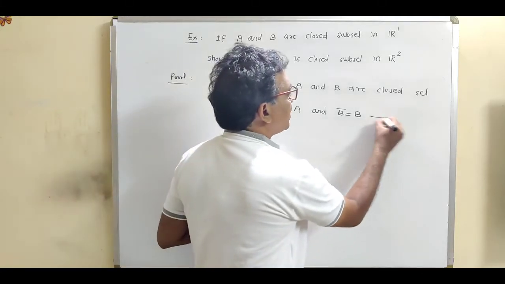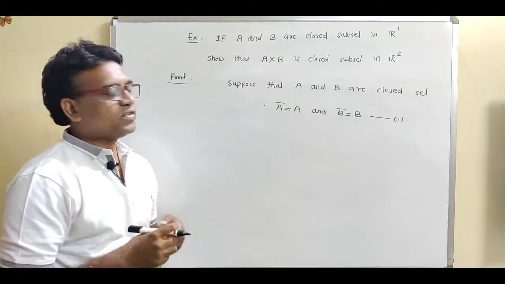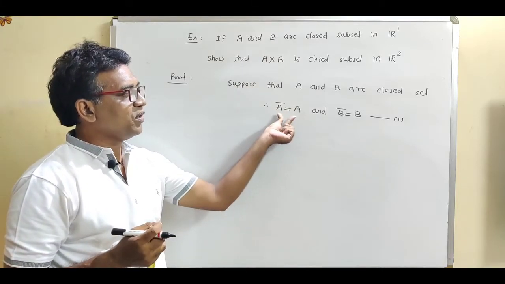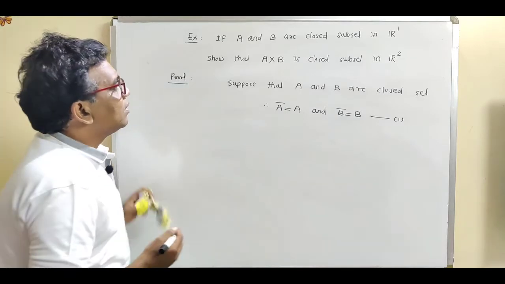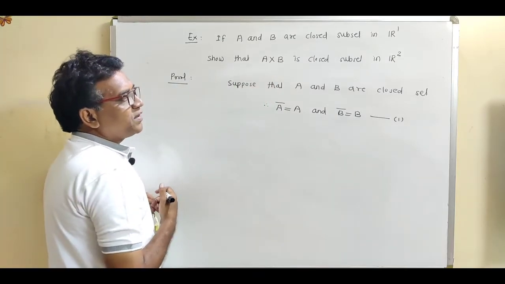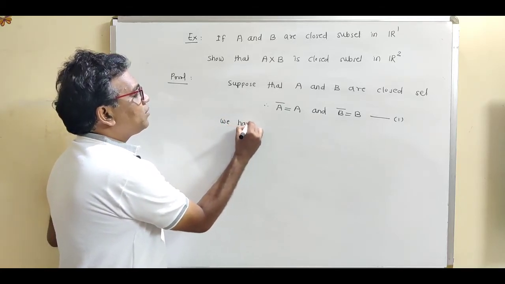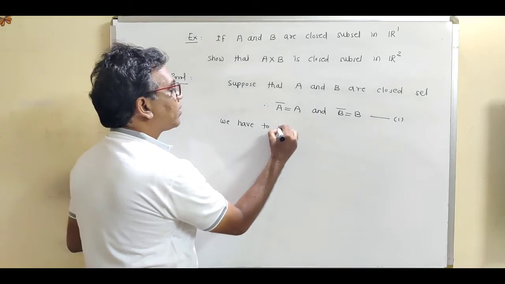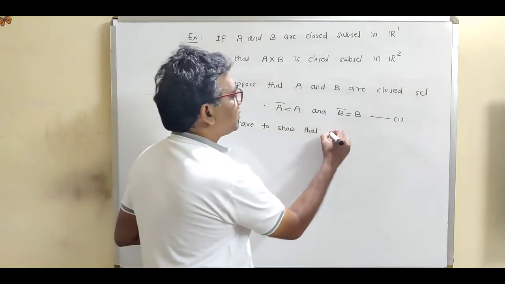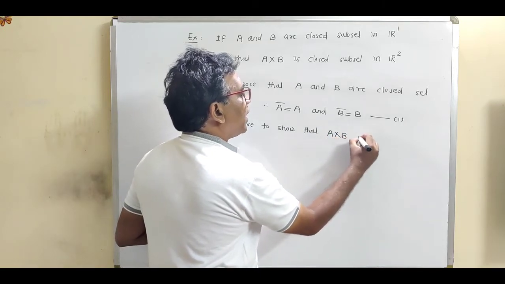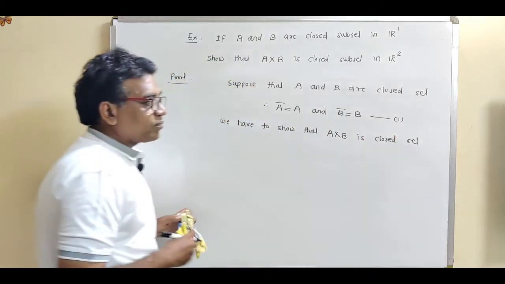So suppose this is equation number 1. We are given A and B are closed sets. Closed set means A closure equal to A and B closure equal to B. This is the definition of closed set. Now we want to show that A cross B is a closed subset in R^2. So write down here: we have to show that A cross B is a closed set.